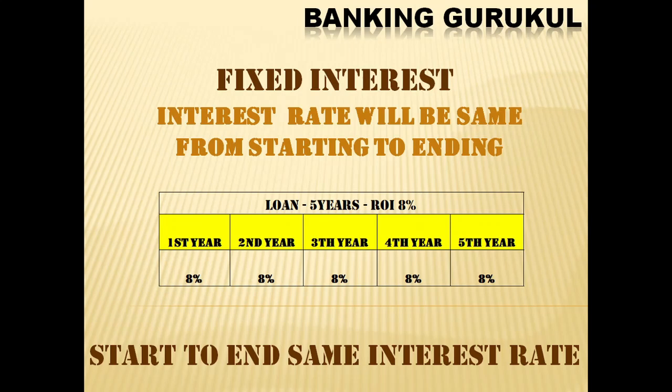When you go to a bank for a loan, they'll ask you whether you want a fixed interest or floating interest. What is fixed interest? The interest rate will be the same from the start to the end of the loan. In my example, the loan is taken for 5 years and your rate of interest is 8%. First year, second year, third year, fourth year, fifth year, your interest rate will be the same 8%. There won't be any change. From start to end, your interest rate will be the same.